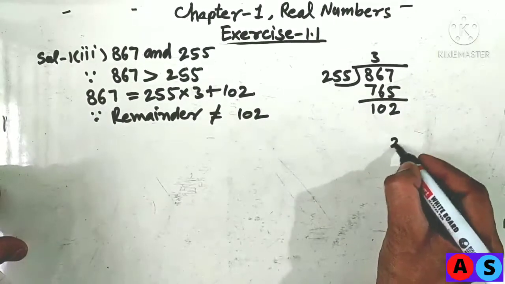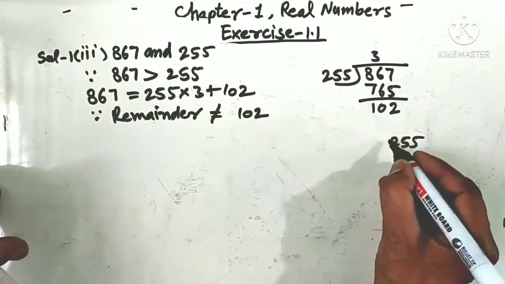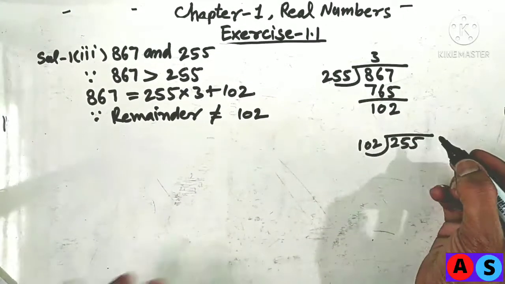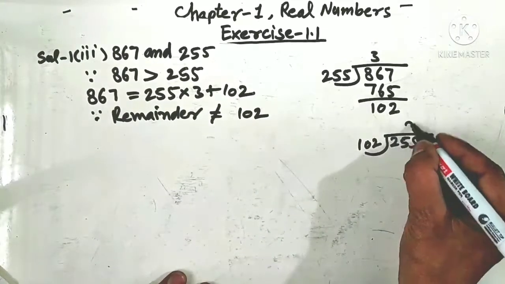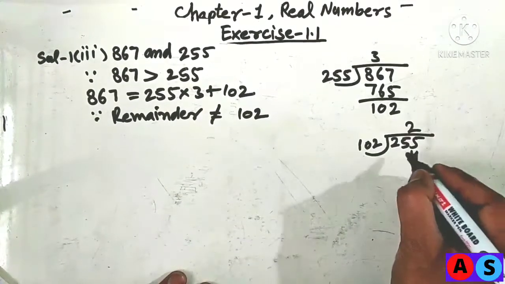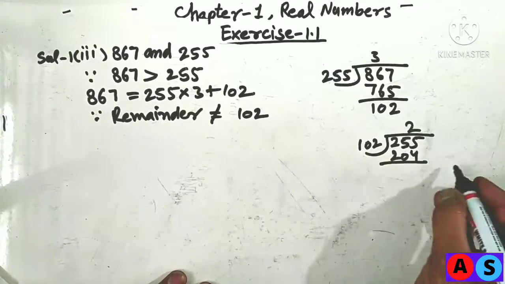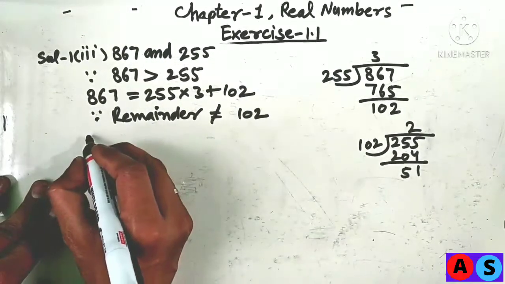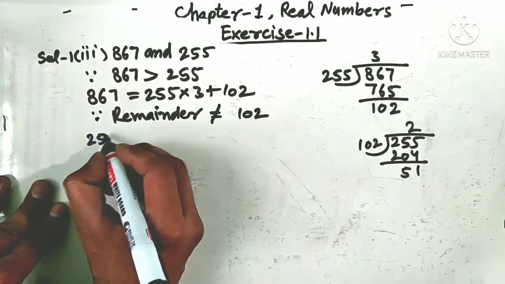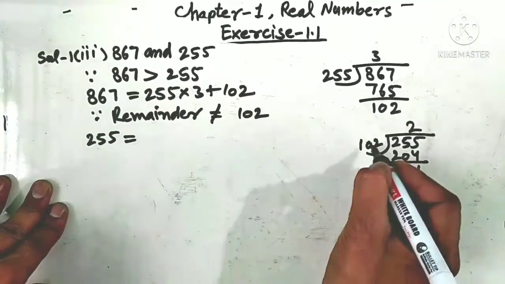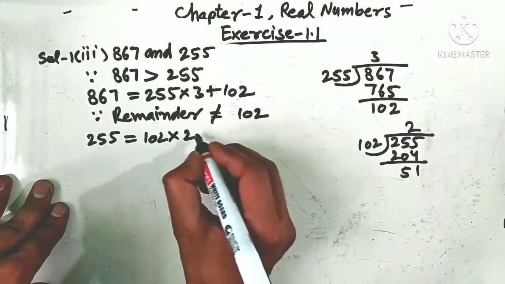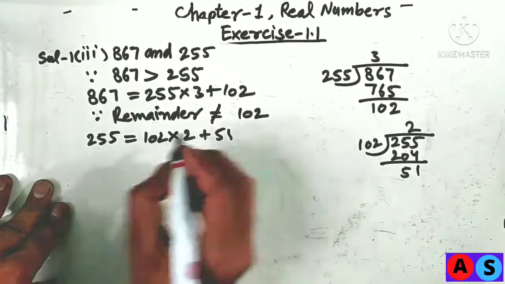So we divide dividend 255 by new divisor 102. It will go 2 times, 2 fours are 8, 200, 204. Then remainder is 51. So by Euclid's division algorithm, dividend 255 is equal to divisor 102 into quotient 2 plus 51.